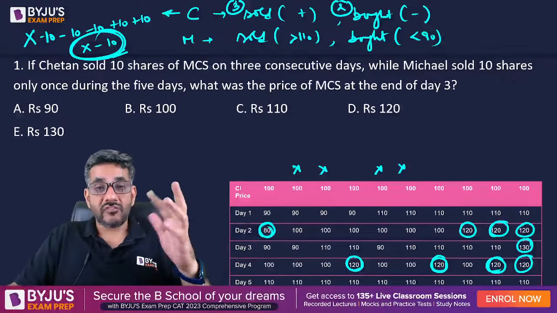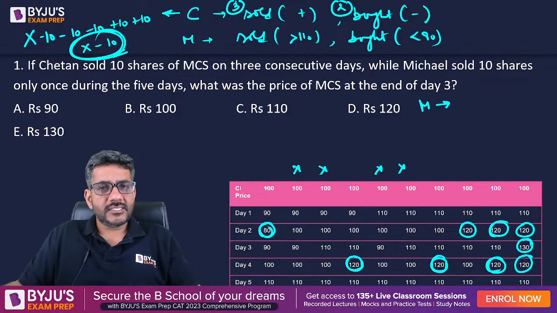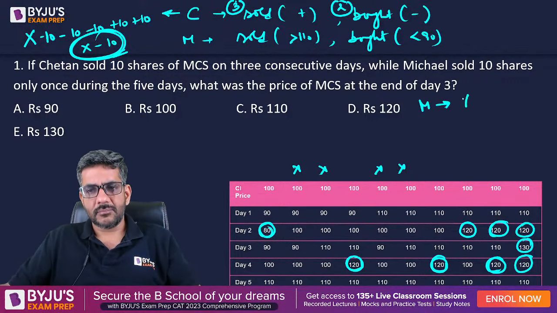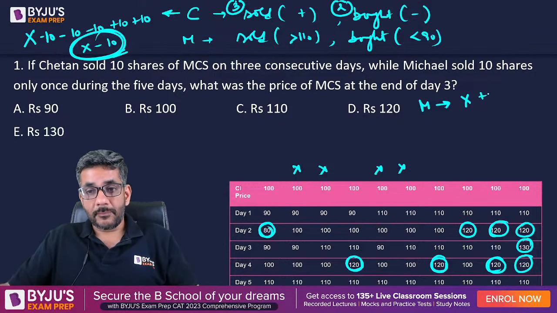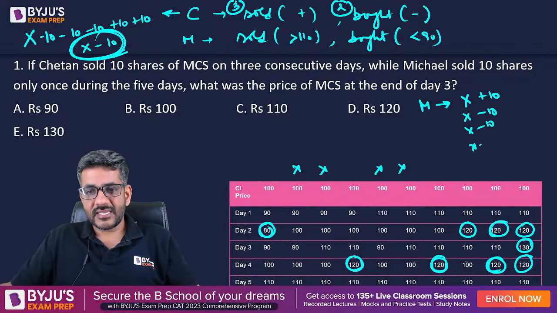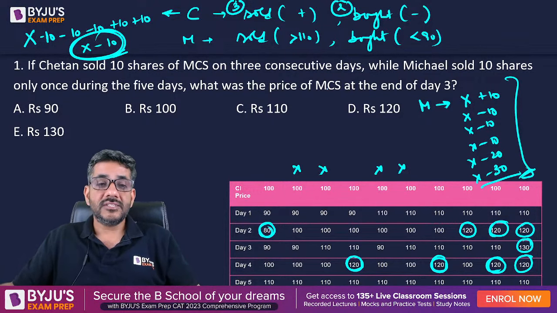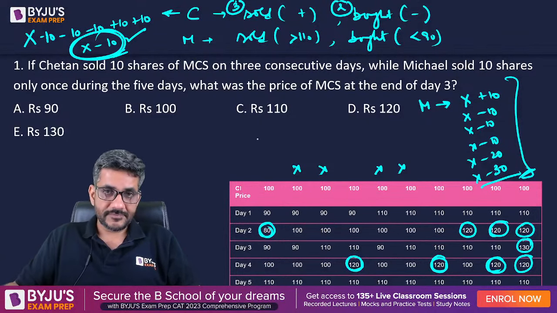Whereas in case of Michael, it would depend, right? When I talk about Michael, in the first scenario, let us say his number of shares was also equal to X. Michael's shares at the end, he must have bought only once. So it would be plus 10, right? Whereas in this case, his shares would be X minus 10. In this case, it will be X minus 10. In this case, X minus 10. In this case, it would be X minus 20. And in the last case, X minus 30. These are the possibilities for Michael. But for Chetan, it has to be the very first possibility.